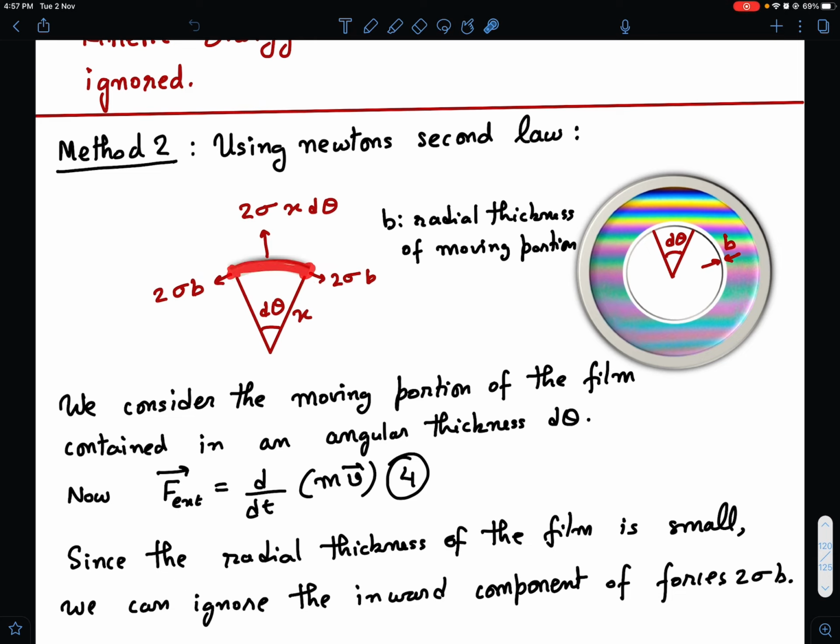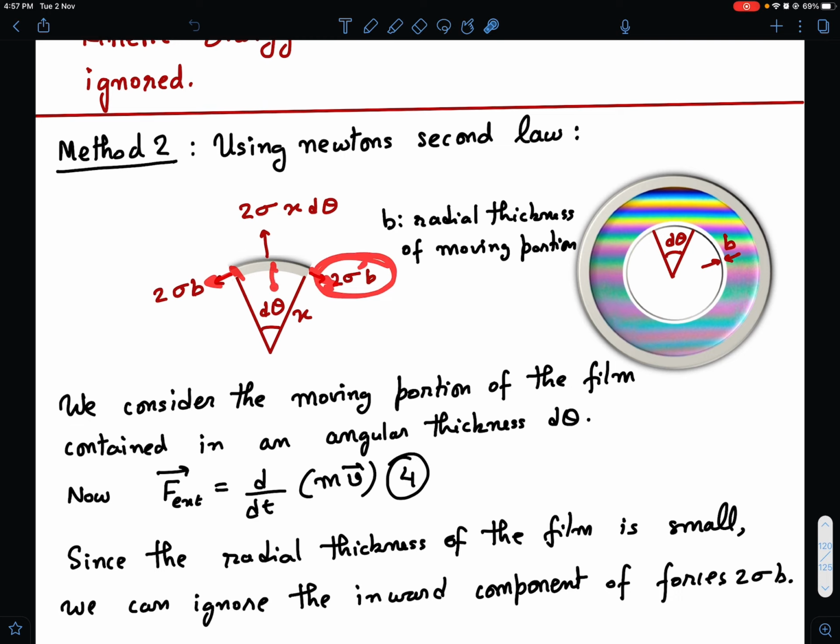And then this is a very small thickness in which the particles are collected. We can assume this to be a very small thickness, because only up till here the particles have gathered into a very fine line over here. Okay, and beyond this the particles have not yet started moving.